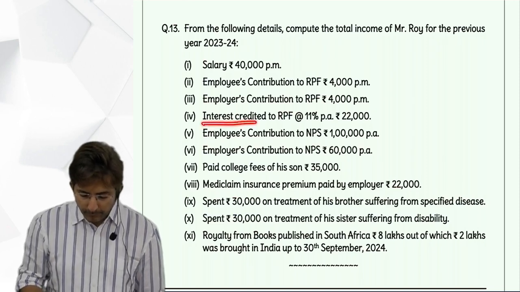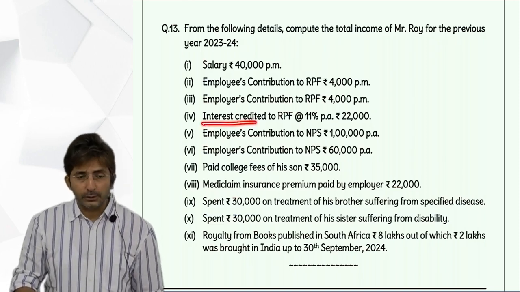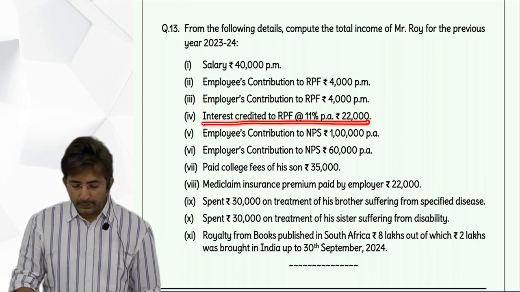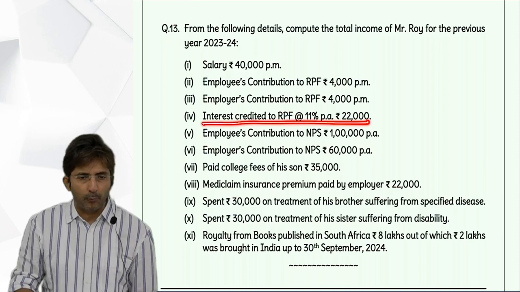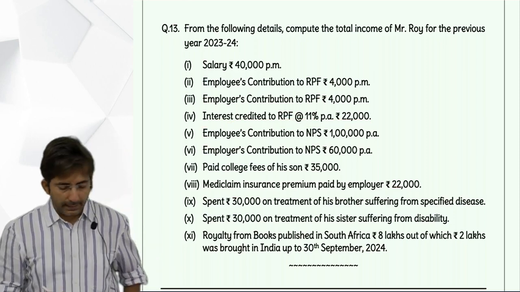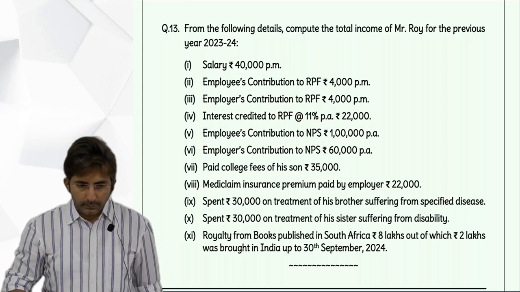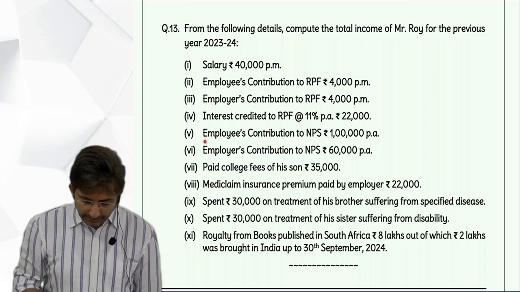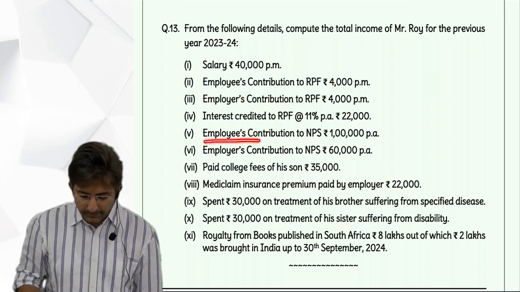Interest on RPF 9.5%, cross multiply. So 22,000 is 11%. 9.5% how much? 19,000. Okay. And in the outer column how much will you get? 3,000.